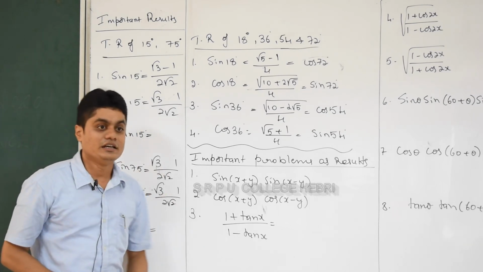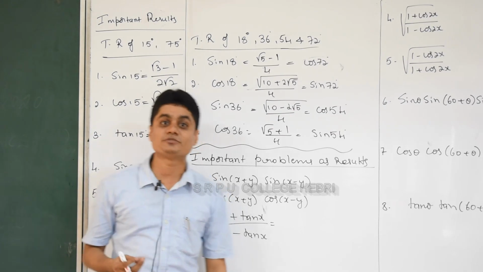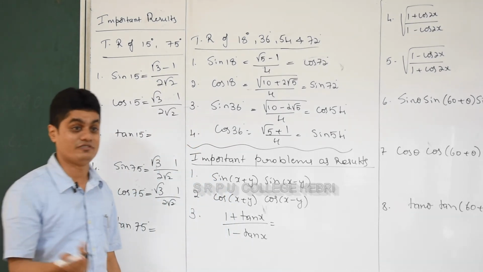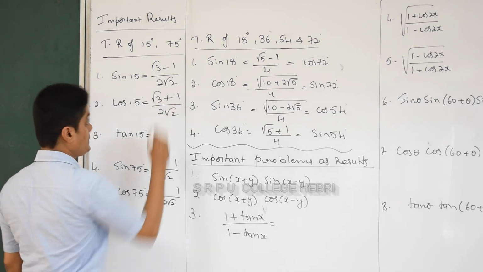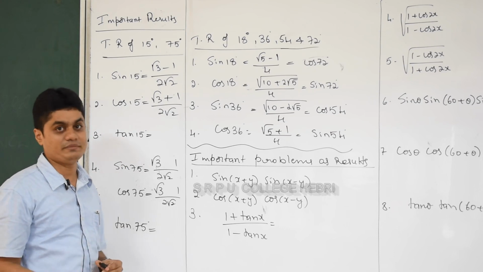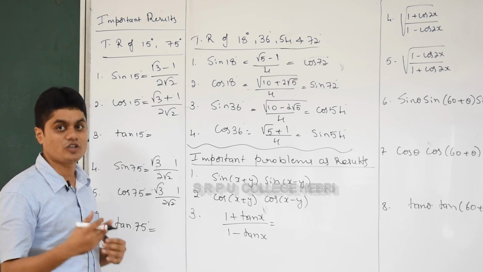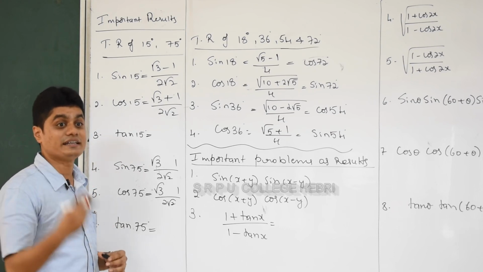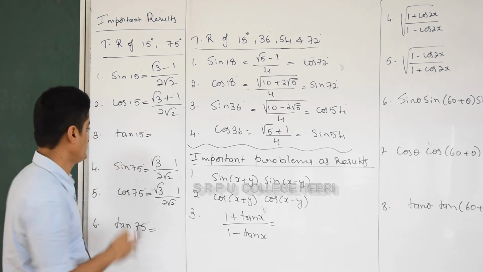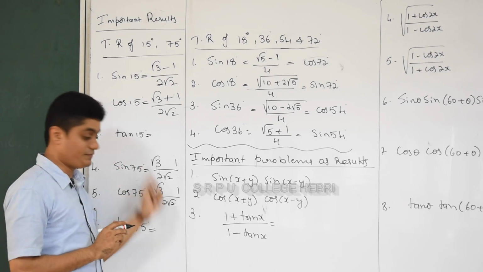Cos 15 degree, 45 minus 30. What is cos of x minus y? Cos x cos y plus sin x sin y. So this should be plus. Understood? How do you write 15 degree? 45 minus 30. What is the cos of x minus y formula? cos x cos y plus sin x sin y. So it is root 3 plus 1 by 2 root 2. Got it? Yes. This I will discuss later. First I will complete the next one.